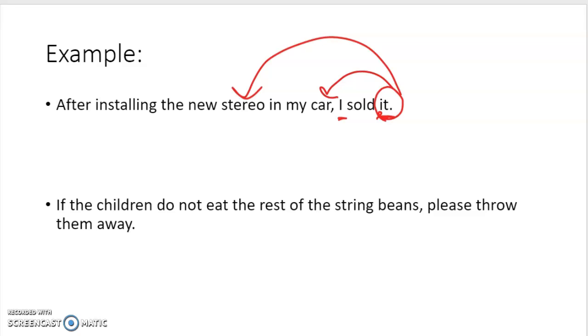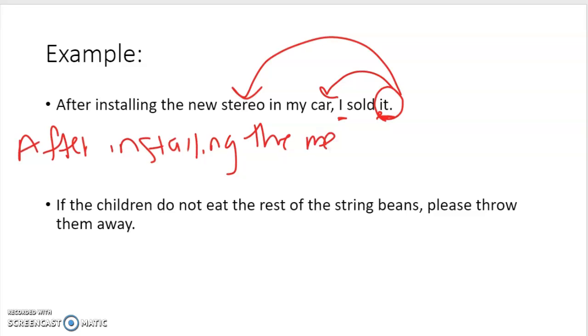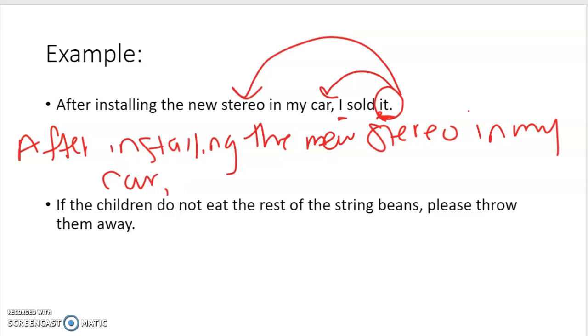So you have to rewrite the sentence and make it more clear. So you should write, after installing the new stereo in my car, comma, I sold.